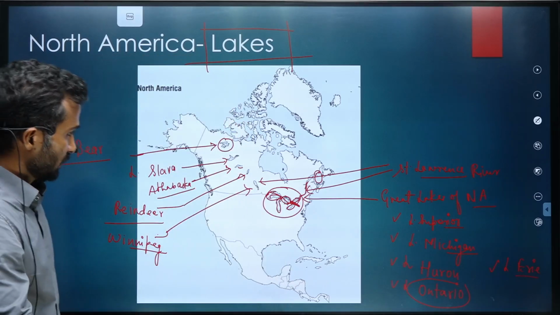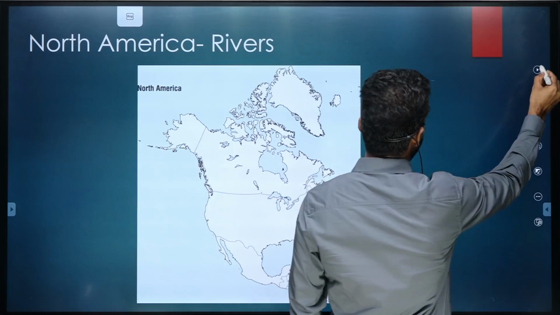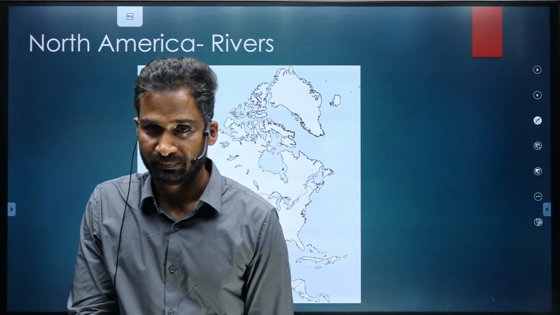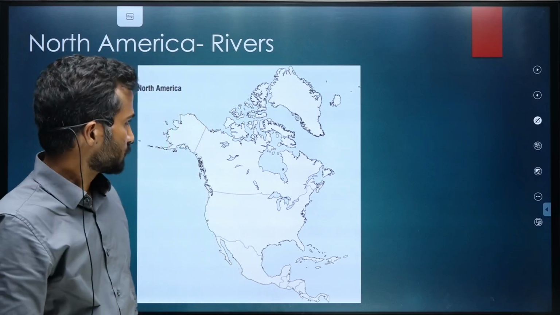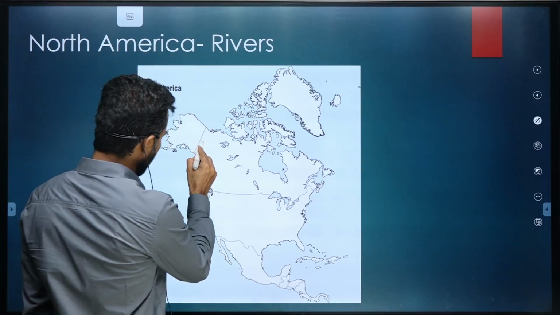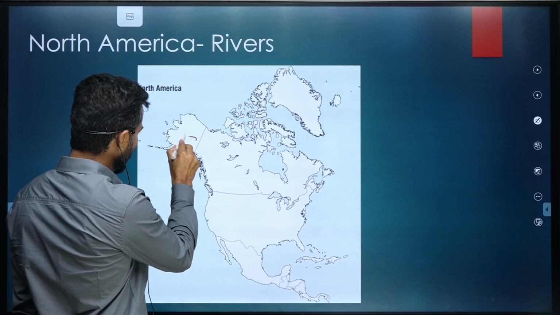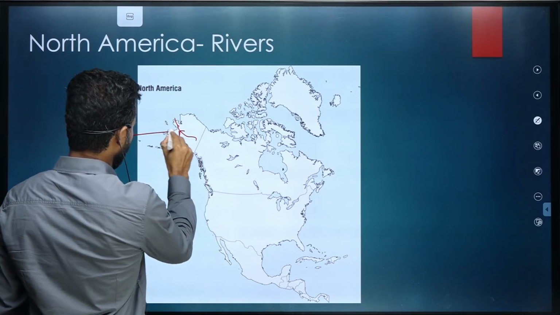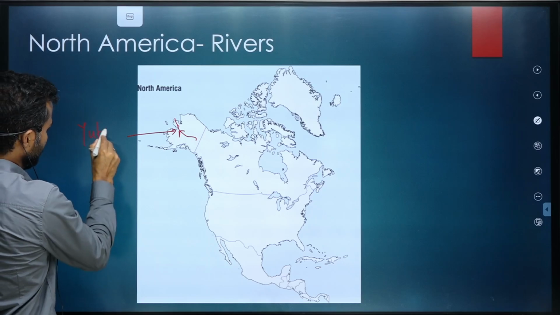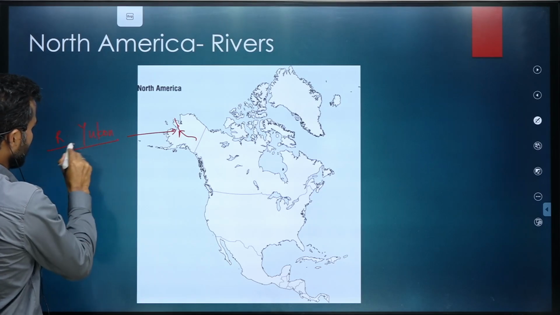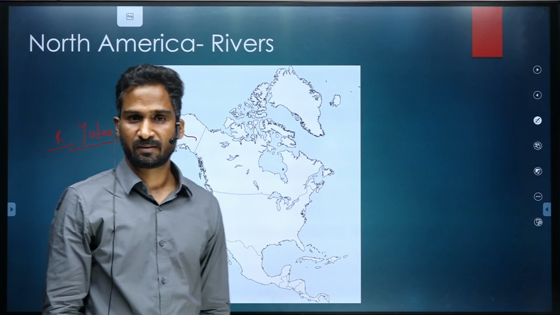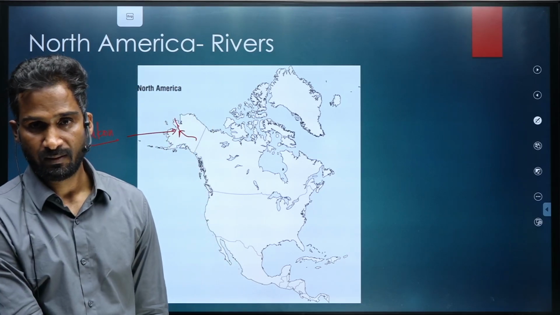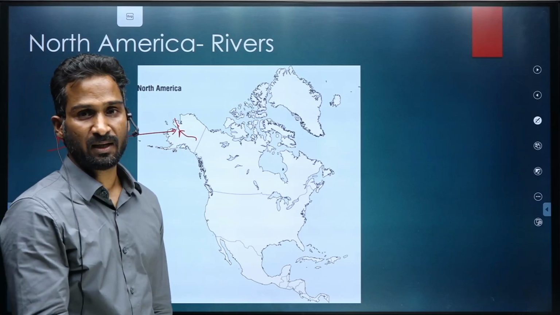Yes? Okay. Now moving to the important rivers of North America. There are a few rivers that you should definitely know. First river over here is the Yukon River, a north flowing river. The first thing you should know is that River Yukon flows in Alaska, which is part of USA.